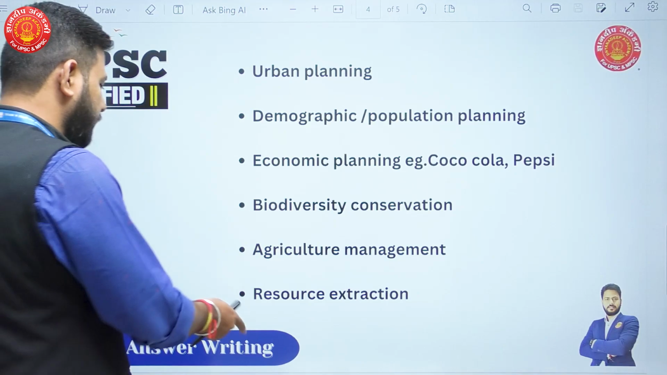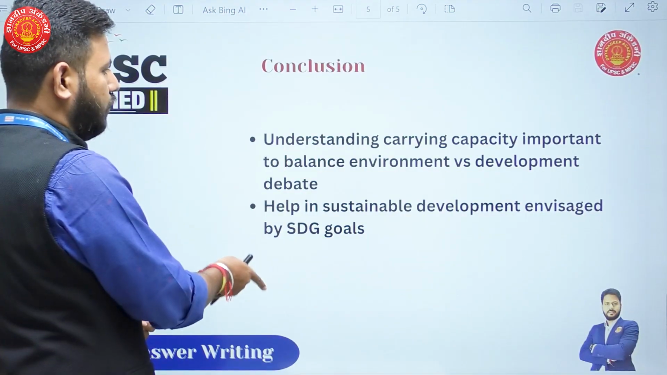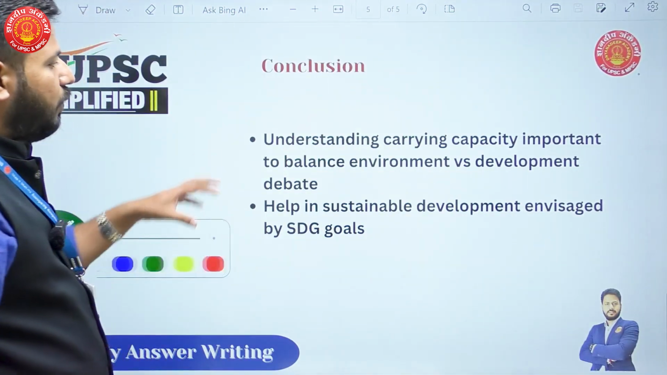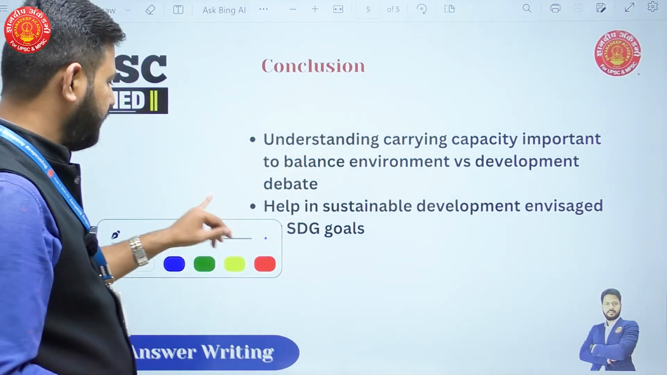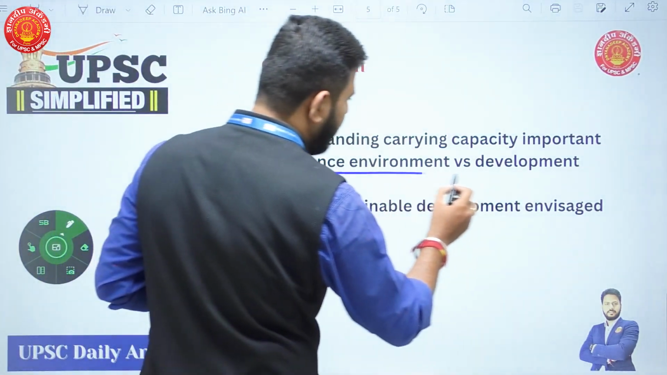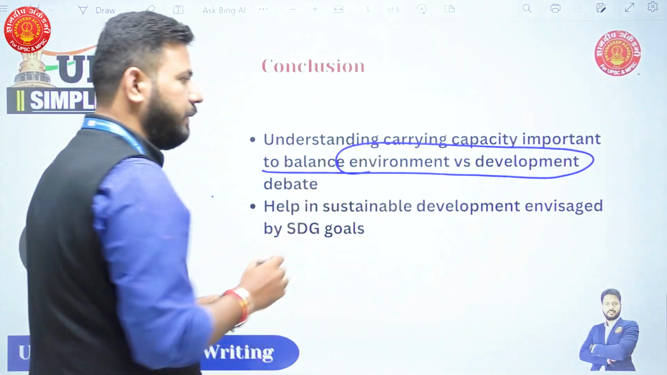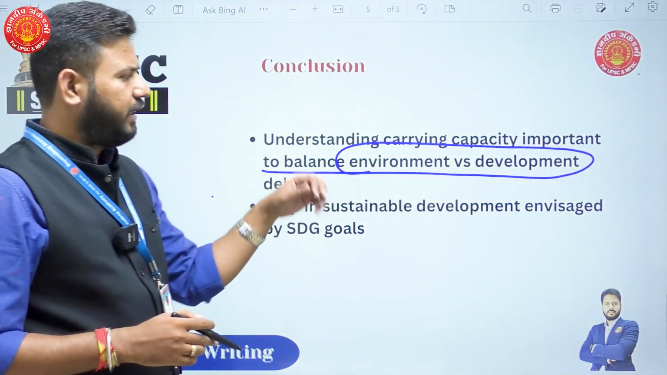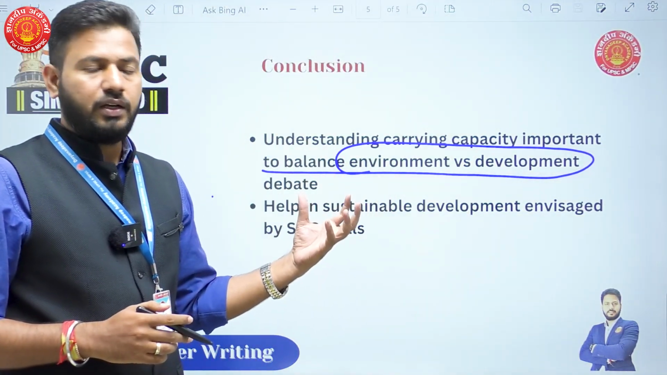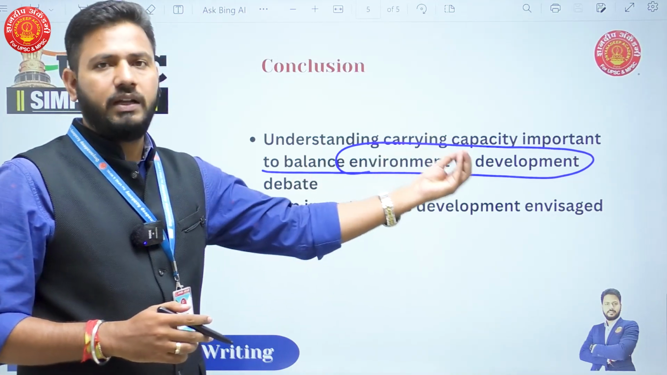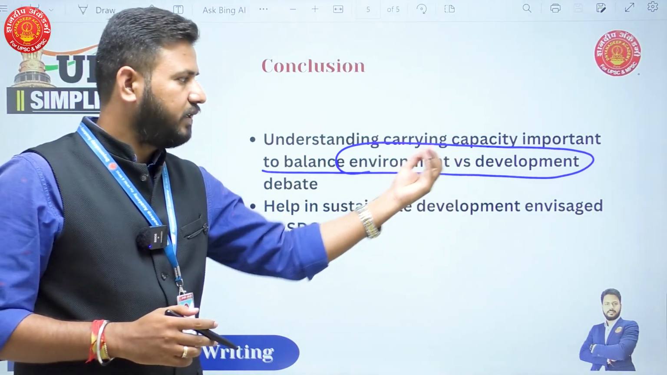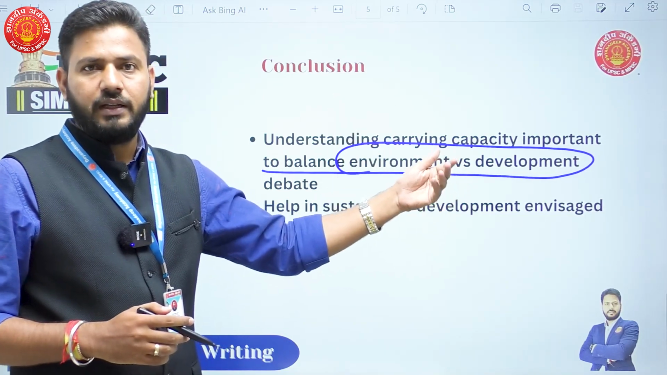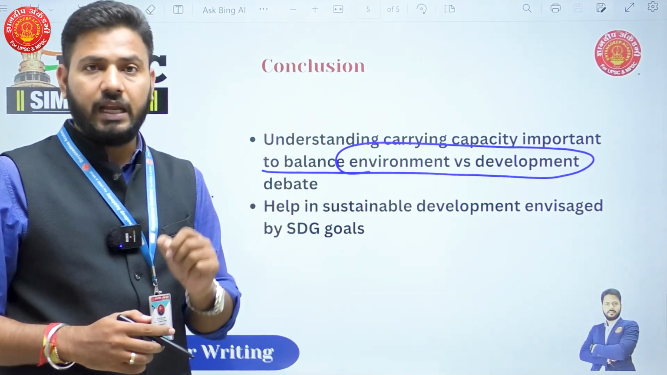Now, when you're concluding this question, how can you conclude? You can emphasize how understanding carrying capacity is important to balance the environment versus development debate. This is a debate in every society, every country, whether you should focus on environment or development. No one of these should come at the cost of the other. And the solution here is carrying capacity.